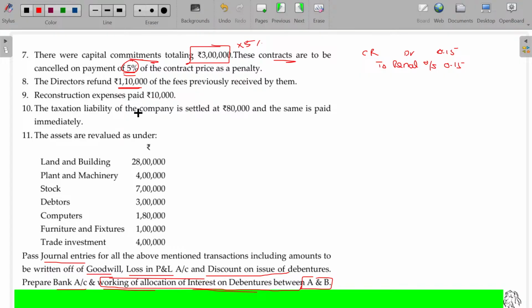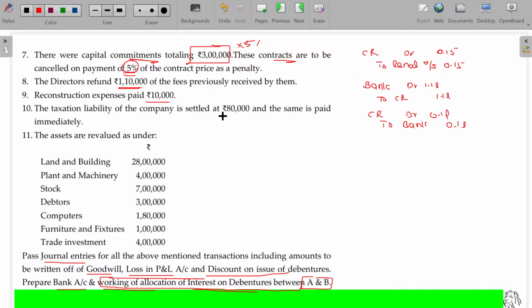Now what is the journal entry? The business is getting collapsed, not functioning properly, and faces huge loss because of the directors' administration. So we face loss. The company is supposed to bear reconstruction expenses of 0.1 lakh.